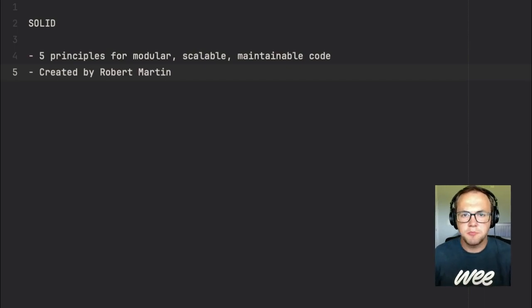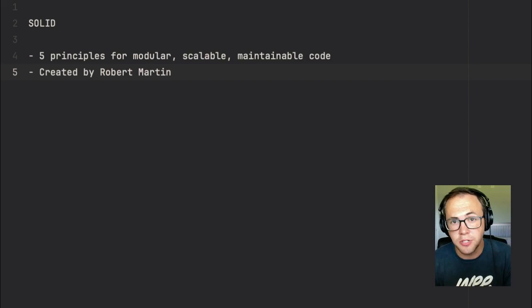SOLID is a set of 5 principles that help you write software that's modular, scalable, and maintainable. The approach was created by Robert Martin, or if you've been in the PHP world for any length of time, Uncle Bob. He's also the guy that originally created the Agile approach to project management, but that's for another video.